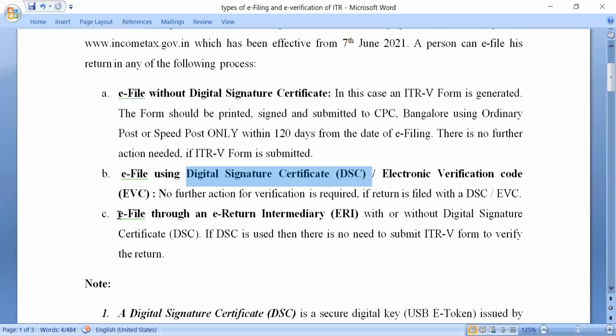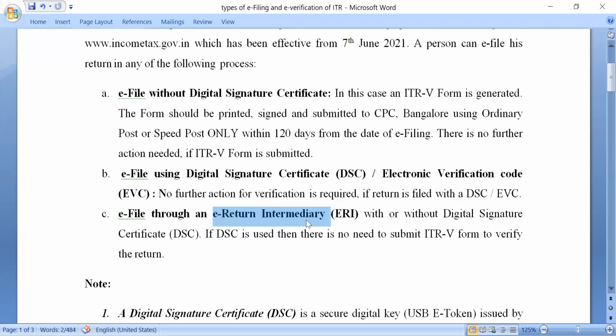And the third way is that you can e-file your return through ERI, that is e-return intermediary. Who are e-return intermediaries? They are people certified by the National Securities Depository Limited, NSDL. NSDL is authorized as a registrar to certify certain people who have applied to become e-return intermediaries. That means they become the agents who will file your return on your behalf.